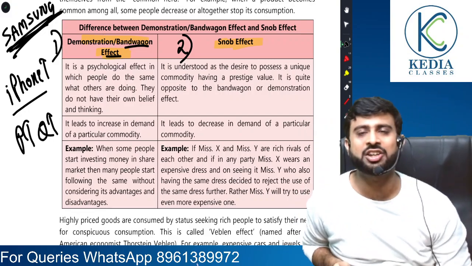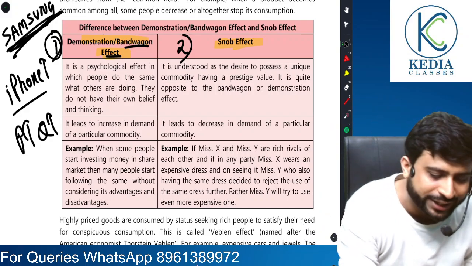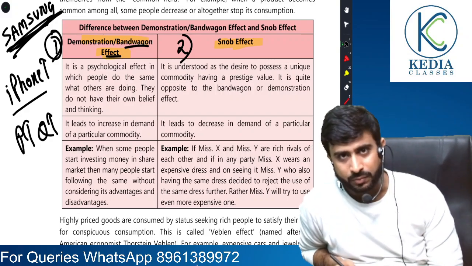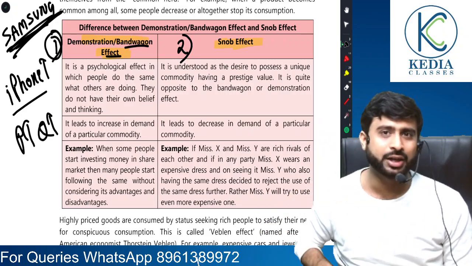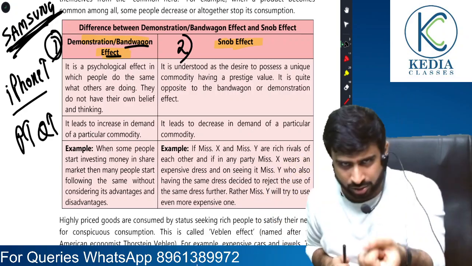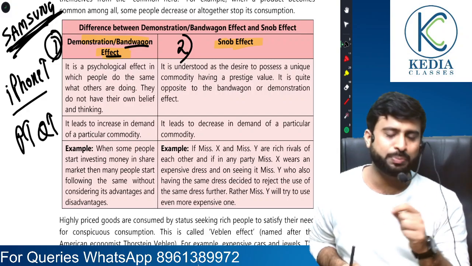This is called the demonstration bandwagon effect. It is the number one exception to the law of demand, wherein you are buying a commodity because everybody is having it. Since everybody is having it, others also want it. That's bandwagon effect.